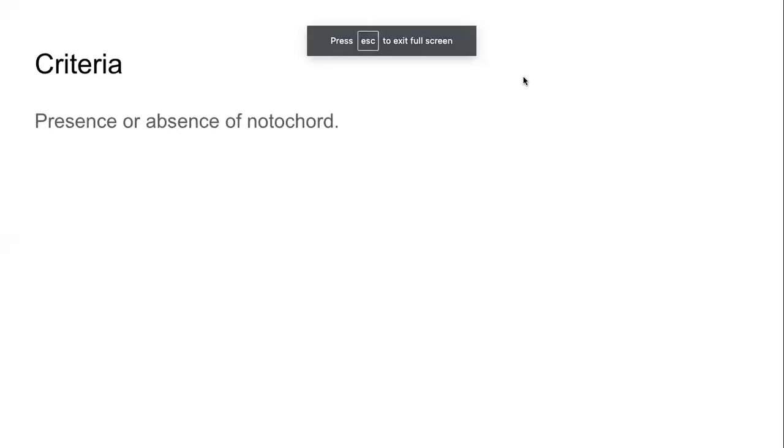As Chanda rightly mentioned, the traditional or the conventional system of classification is fundamentally based on whether this thing called a notochord was present or not present in the organism. That's all. Then what is a notochord? What is a notochord?